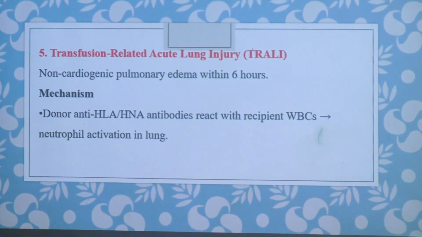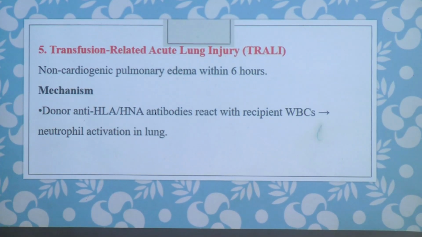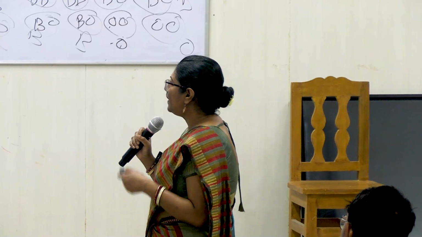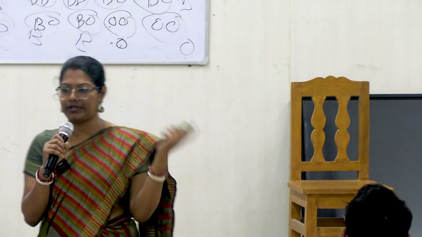Another one is transfusion related acute lung injury. One important thing is this complication occurs within 6 hours of the transfusion, and it is related to some antigen antibody reactions, again associated with WBCs, but it is the recipient's WBCs. So one differentiating point between TRALI and TACO, transfusion related acute lung injury and transfusion associated circulatory overload, is that in TACO there is volume overload, so the jugular venous pressure is increased. But in TRALI, the jugular venous pressure is normal.